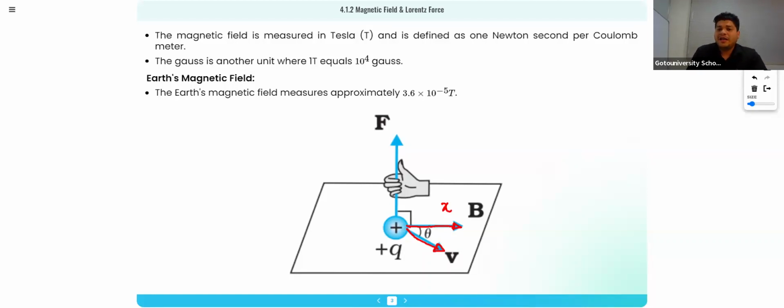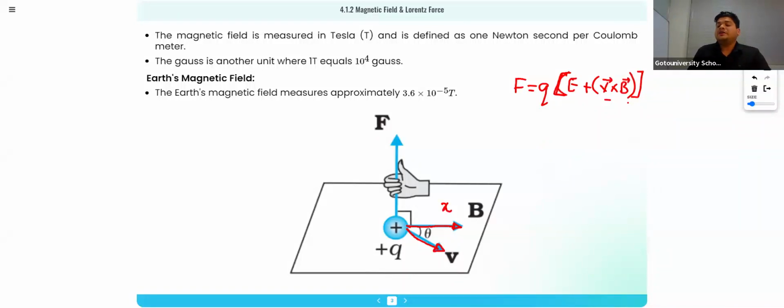What is the formula? The formula for force is Q(E plus V cross B). How to find it out? It should be perpendicular to velocity and B.